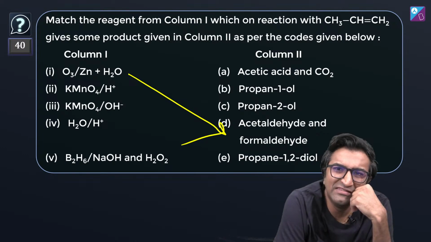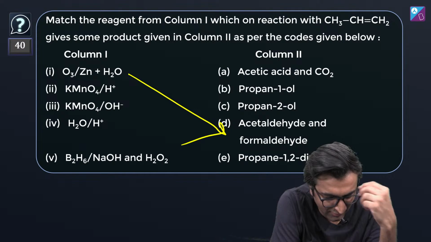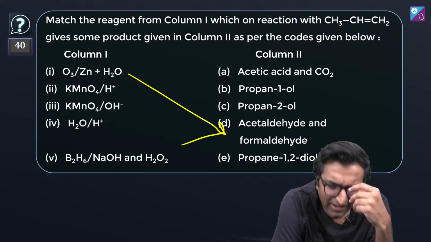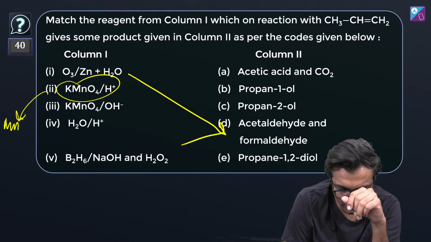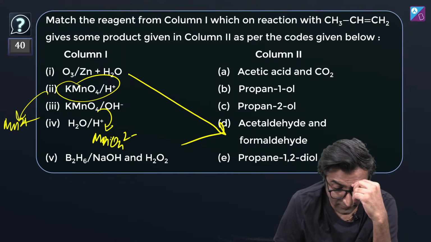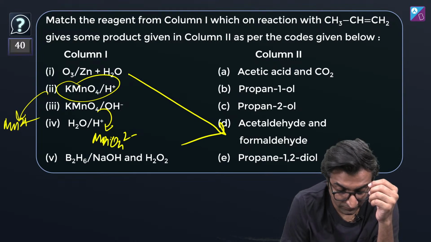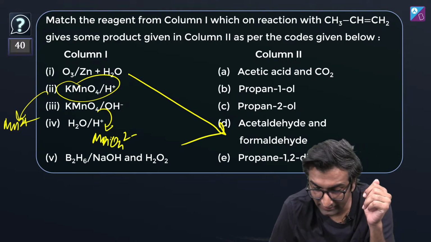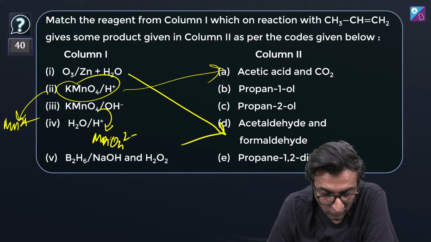KMnO4/H+ and KMnO4/OH-, what's the difference between these two? If you have studied the redox idea, KMnO4/H+ forms Mn2+, and this one forms MnO4 2-. Does that have anything to do with it? But the way I remember it is that if more oxidation is needed, in this case a very strong oxidizing agent, then it will go all the way to acid.